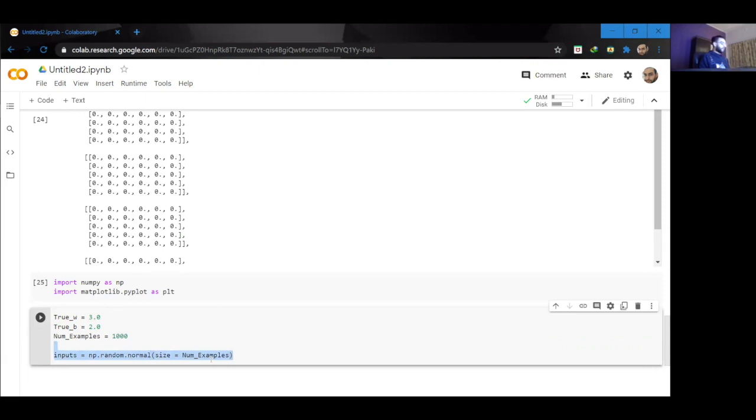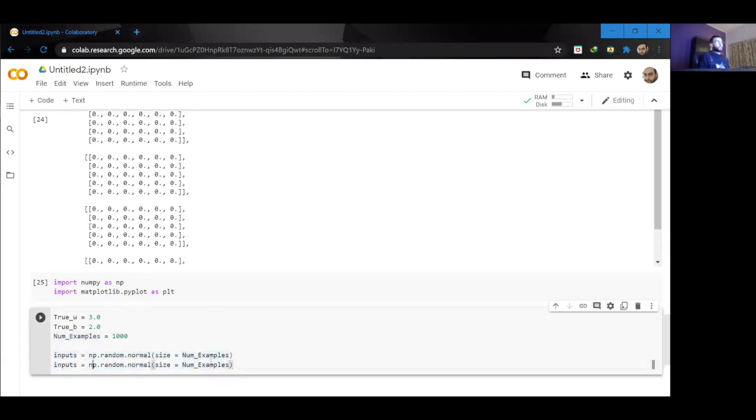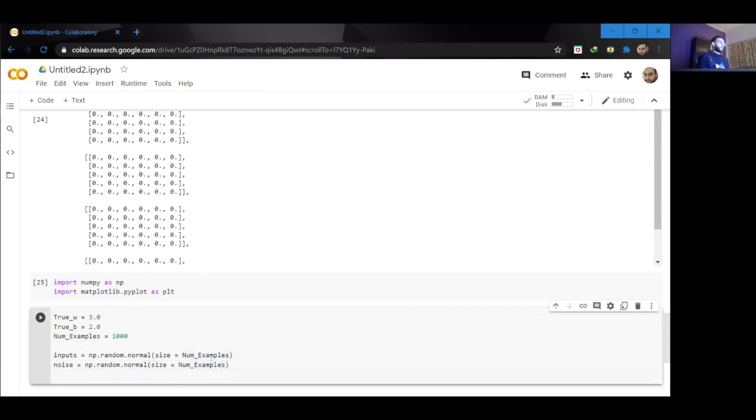And similarly, I'm going to create another variable called noise, just so that I can add some noise into my actual output data. So I'm going to say noise is equal to np.random.normal. And then we need to create the outputs. So our output is going to be equal to the true weight times the inputs plus the true bias plus the noise that we created.